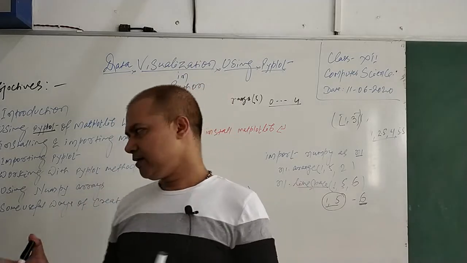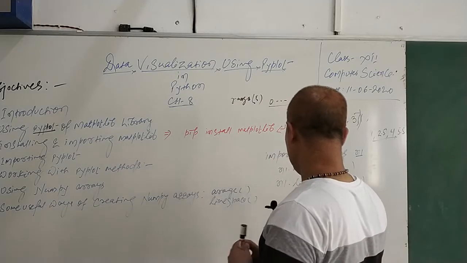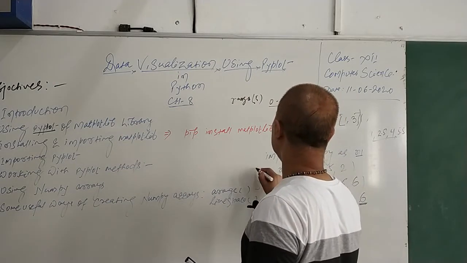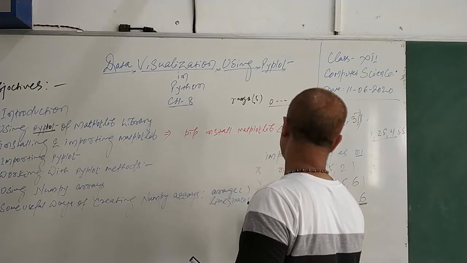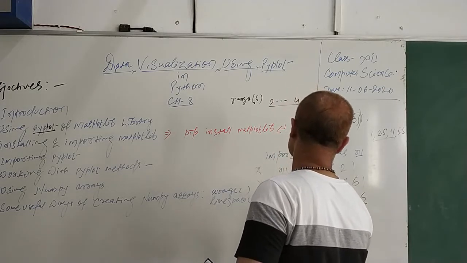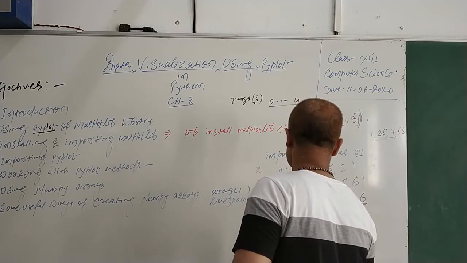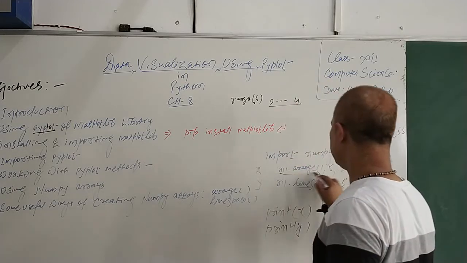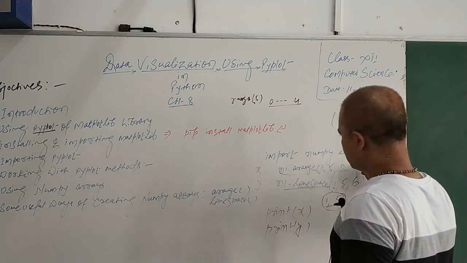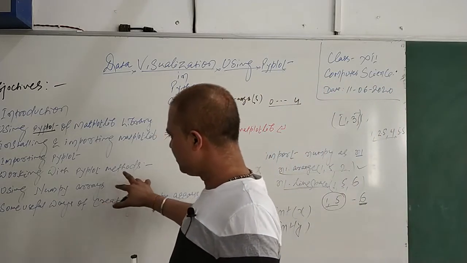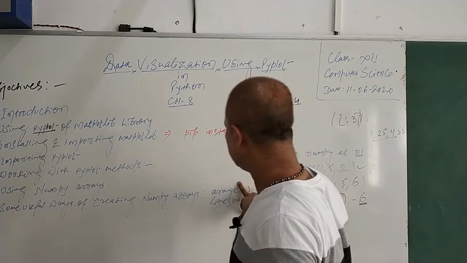And after generating this, you may store it in X, you may store it in Y, and you can see the X and Y. You can say print X, or you can say print Y. It will give you the elements that were generated by this. So this is NumPy as a library, and NumPy has the two methods we generally use to